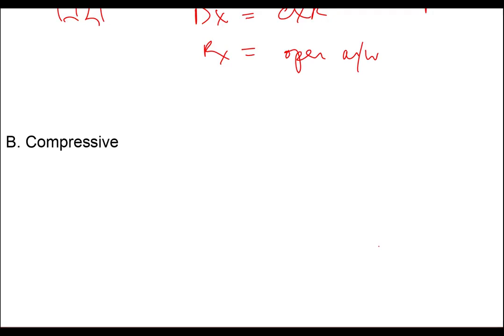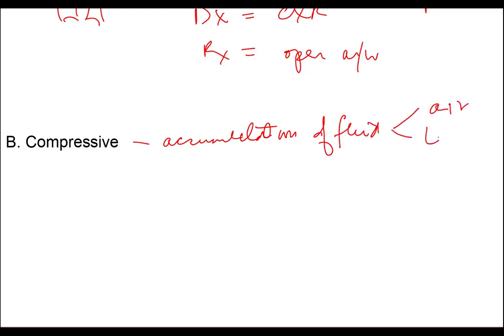Compressive refers to extrinsic or external compression of the lung, and the commonest way one gets that is accumulation of fluid. And your basic fluids are going to be air and liquids. And your most important liquids are going to be blood and an effusion. So let's take a look at each of those in turn.